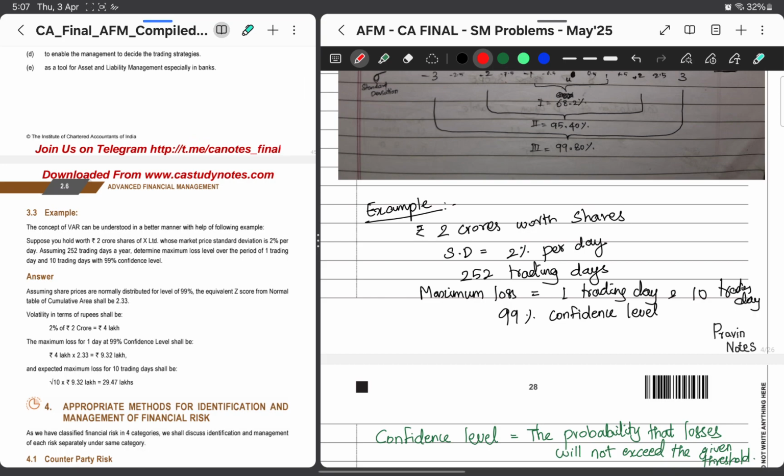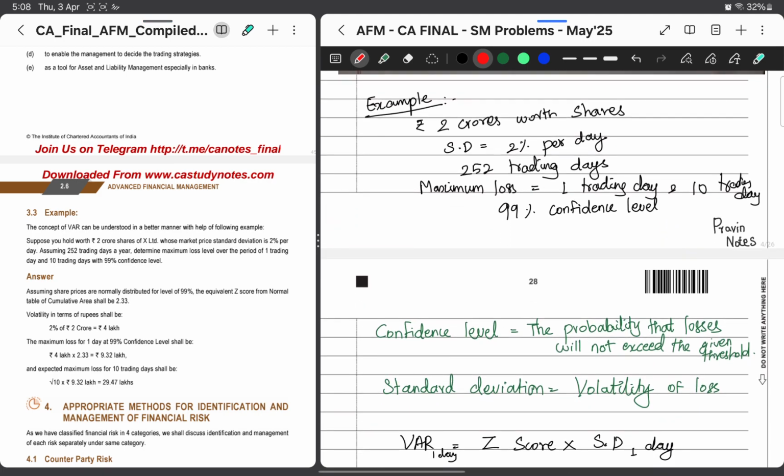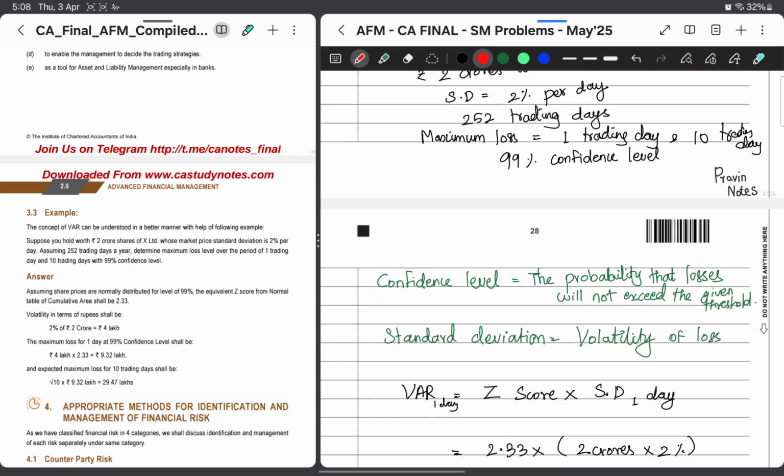So ideally in VAR, value at risk, we'll find out the risk of an investment. In the given example, they mention: suppose you hold 2 crore worth of shares of X Limited, whose market price standard deviation is 2% per day, assuming 252 trading days a year. Determine the maximum loss level over the period of 1 trading day and 10 trading days with 99% confidence level. Before diving into the question, we'll see what confidence level is and what standard deviation is.